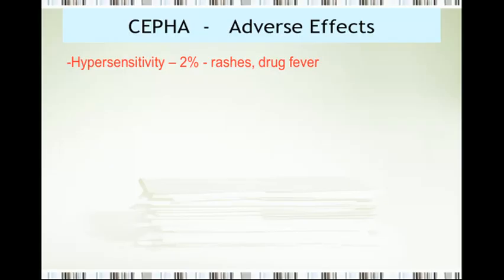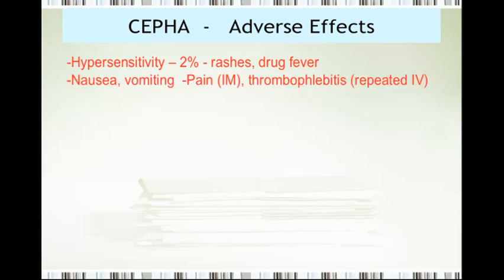Number one, they can produce hypersensitivity reaction, about 2%, rashes and drug fever, because they have a beta-lactam structure. So there's a liability to produce hypersensitivity reactions. Nausea and vomiting is a remarkable feature of cephalosporin use, and some patients do suffer from remarkable nausea and vomiting. Then intramuscular injection can produce pain, and repeated intravenous injections can produce thrombophlebitis.